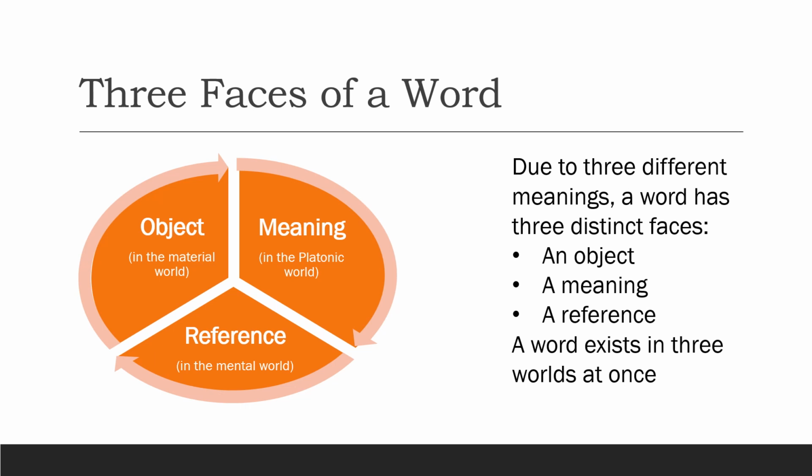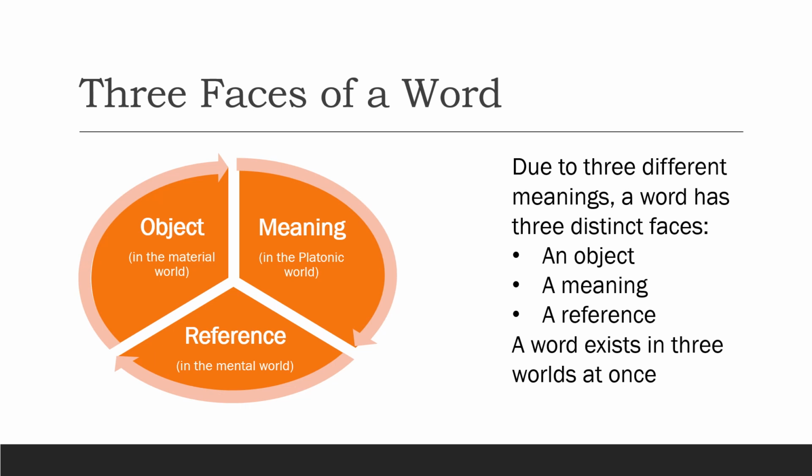This naturally leads us to the problem of how the same thing can be in three different worlds. But it is not a problem if we say that each word has three aspects. Objects do not have aspects, nor do meanings, nor do references. But we can combine objects, meanings, and references into the aspects of one thing that we call a word.